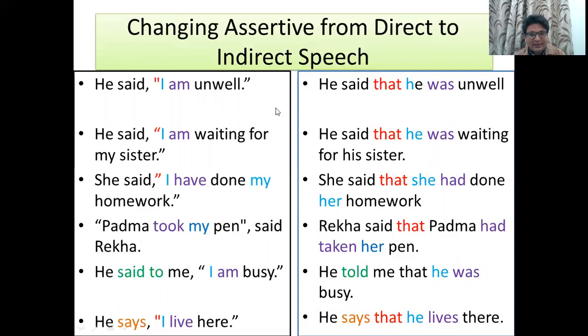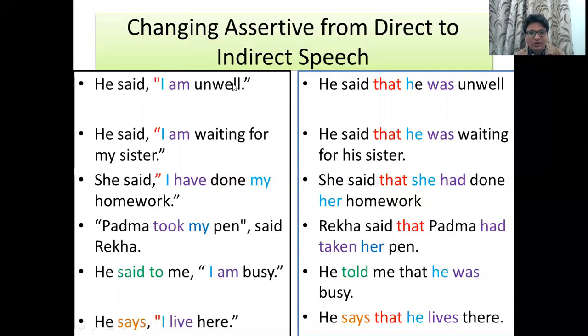Here we can see that we have removed the inverted commas. In place of inverted commas, we have brought that. Then after that, we have changed the pronoun. After that, the tense. So while converting direct speech into indirect speech, we are going to make some modification in the words of the speaker, but the meaning is not going to be changed. It will always remain intact.